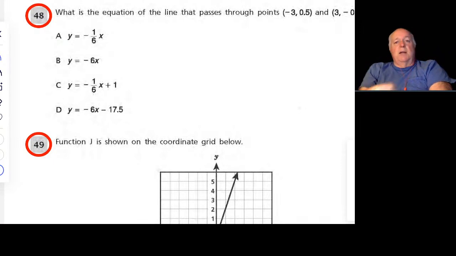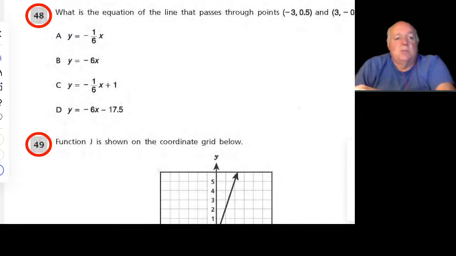Don't double check your answer by using the same strategy you used in the first place. Use a completely different strategy, and that way you have another way to double check. One of the problems with double checking a problem is if you solve it a certain way and do it wrong, you're probably going to solve it that same way and do it wrong a second time. Not always, but that's kind of what happens there. All right.